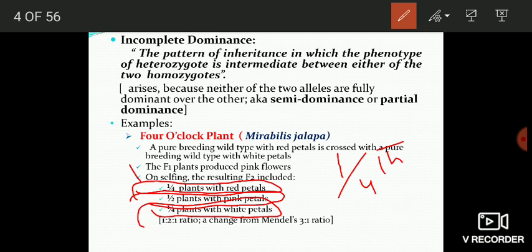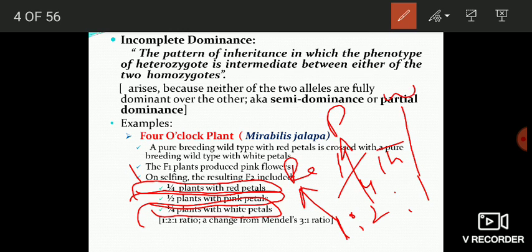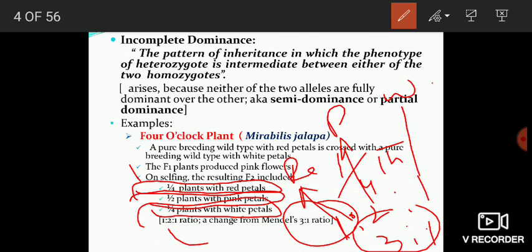That means here the ratio is 1:2:1. They have red petals, pink petals, and white petals. And this ratio of 1:2:1 is a deviation from Mendel's monohybrid ratio of 3:1. So in incomplete dominance, the phenotypic ratio in the F2 generation is 1:2:1.